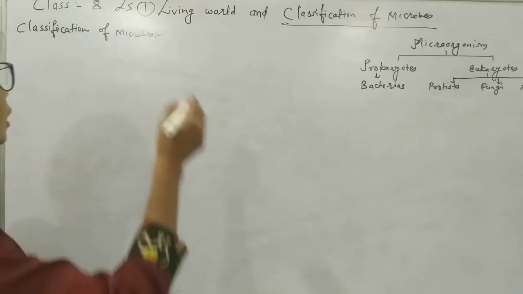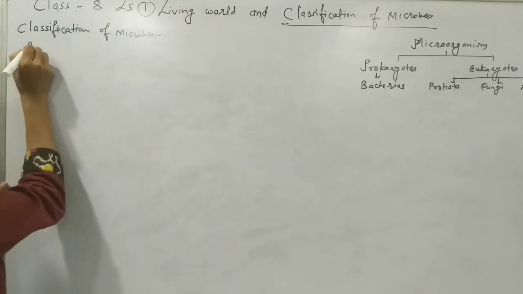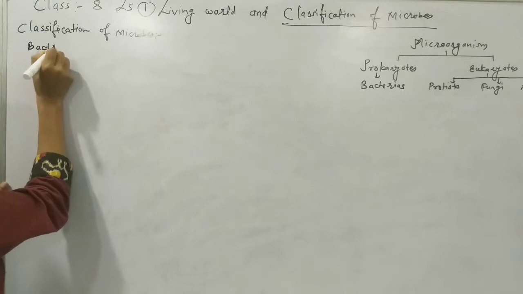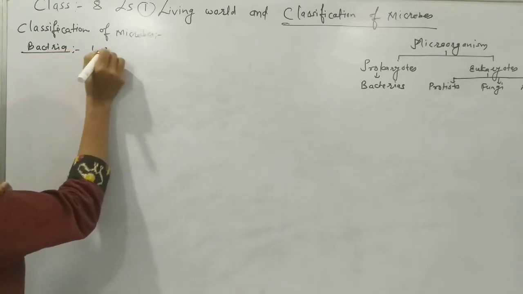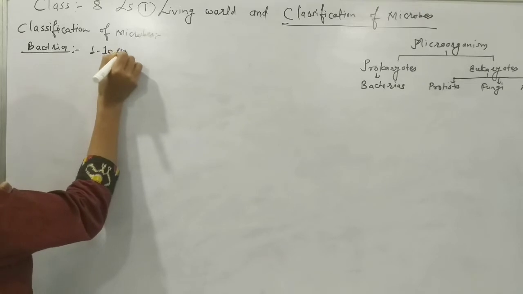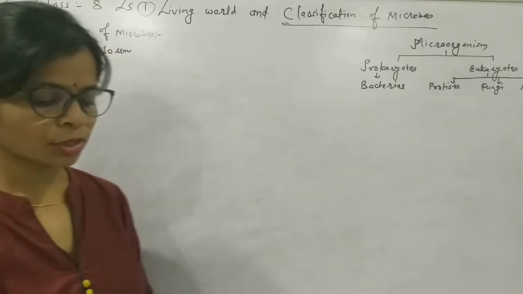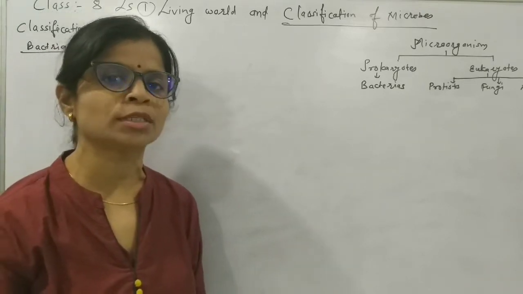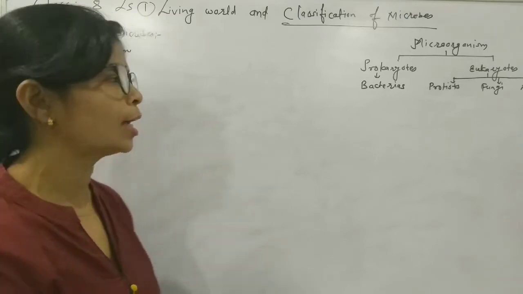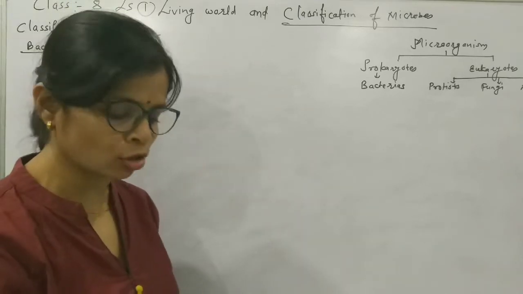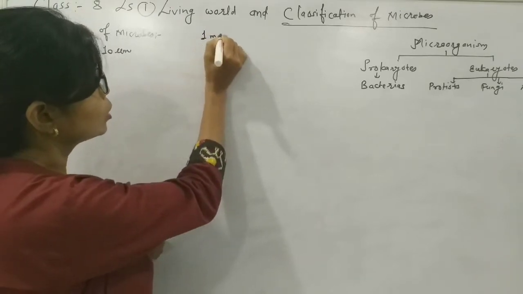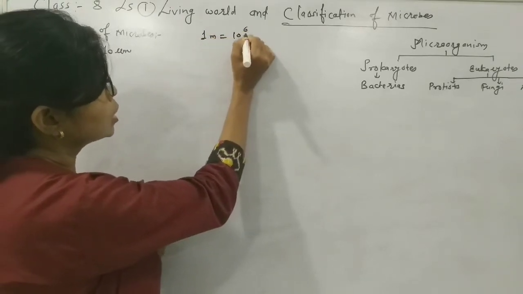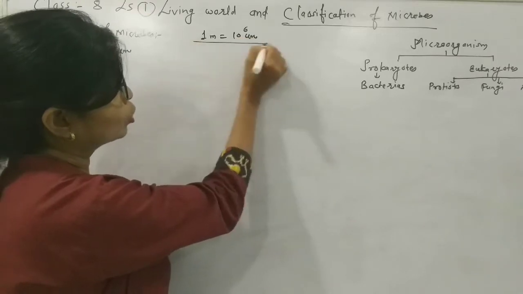Now see, about the size of bacteria, the size is approximately 1 to 10 micrometer. Now see, the reading is micrometer, means they are so small in size. Regarding the conversion of meter into micrometer, 1 meter is equal to 10 raised to 6 micrometer.